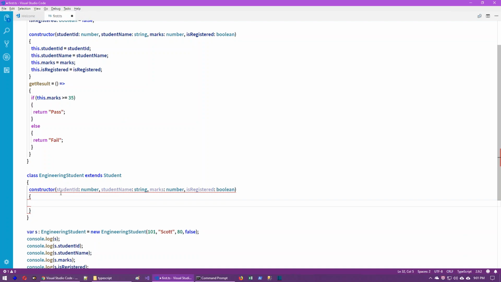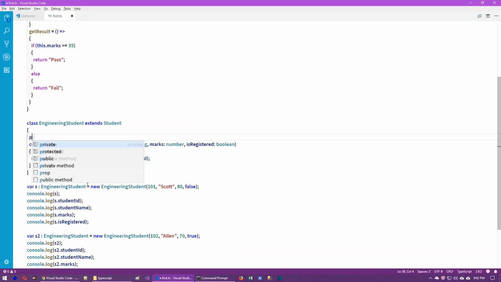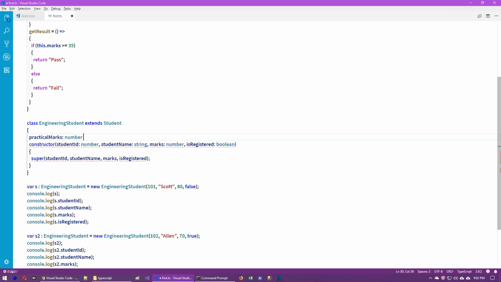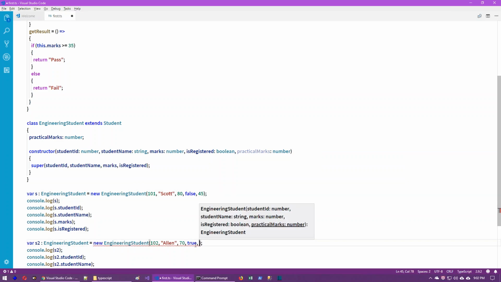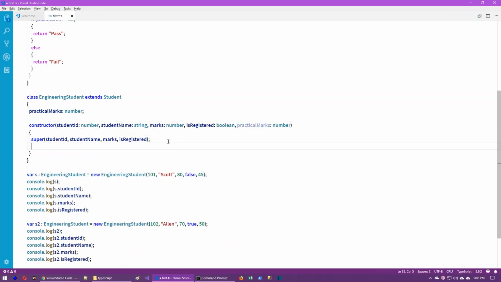Compulsorily we have to place the super keyword in order to call the parent class constructor. If you have any additional properties, we can initialize them. For example, we have a property called practical marks. In the student class there is no practical marks member, so we are receiving practical marks also. Assume we are passing some practical marks, suppose 45 and 50. These values will first be received into this variable, and the same can be initialized into the practical marks property.